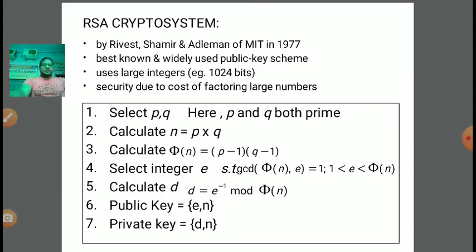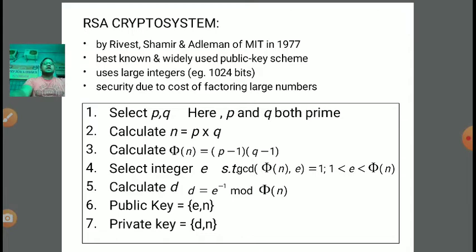The first step is we need to select two very large prime numbers, P and Q. After that we need to calculate the multiplication of both these numbers, so calculate n equal to P into Q, right?